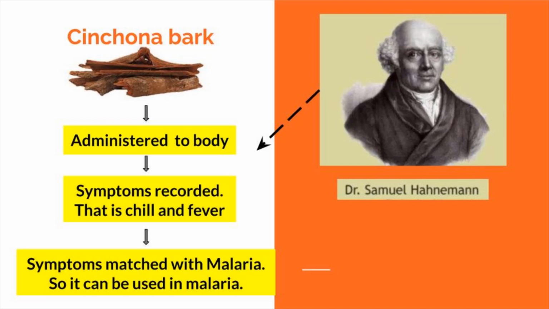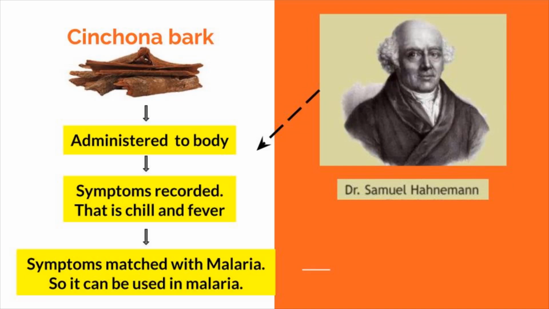At the same time, he was healthy, and after taking this drug, the symptoms of malaria developed in his body. He got fever and chill. Like this, he developed the concept of similar suffering, or like cured by likes, the homeopathic system, in his mind.